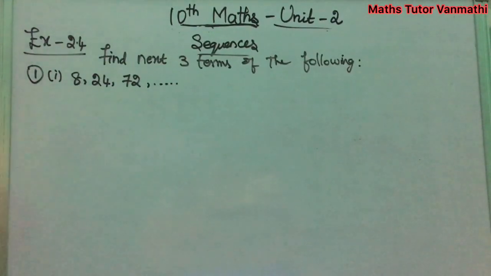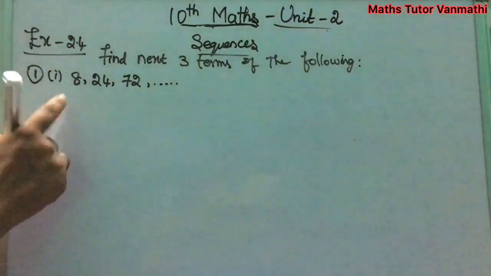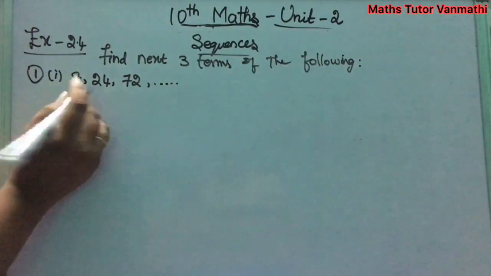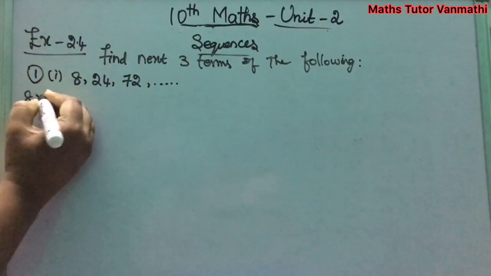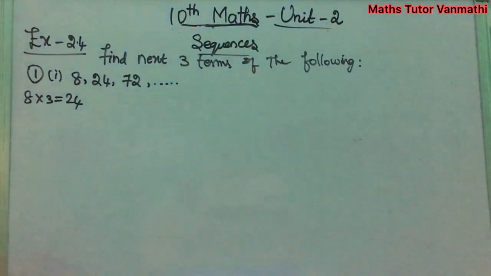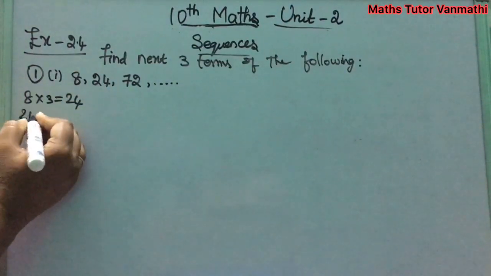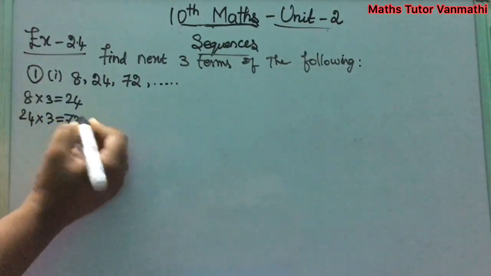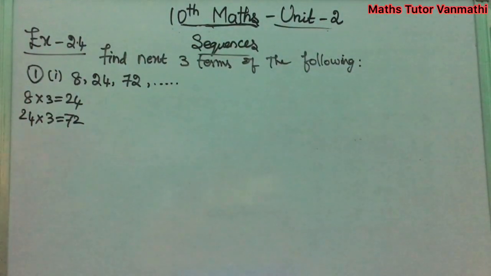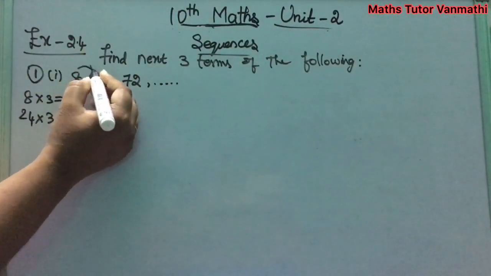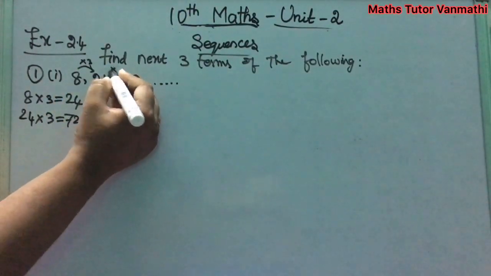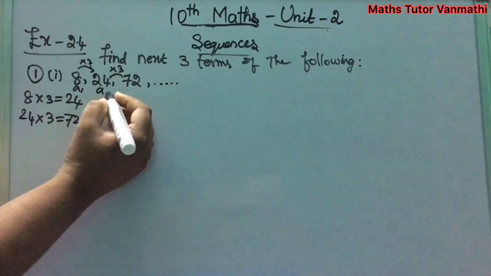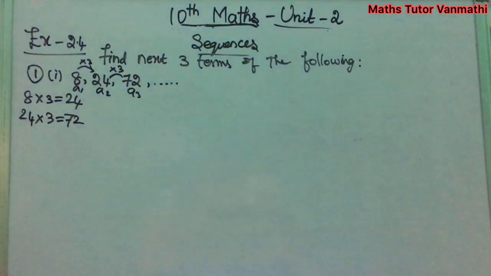So next we have to check how the sequence is coming. First, the 8 table: 8, 24, 72 are coming out. So when is 24 coming in the 8 table? 8 threes are 24. And again next we take this term, 24 into 3. 3 fours are 12, 3 twos are 6, 72. So notice the difference: they are multiplying every term by 3 to continue the sequence. So A1 is 8, A2 is 24, A3 is 72.